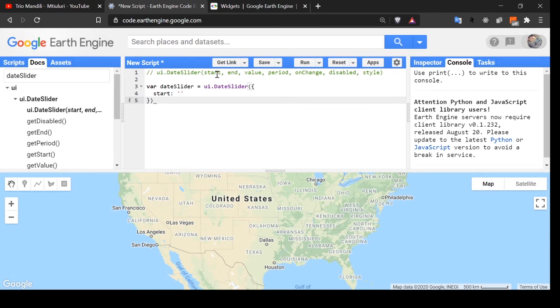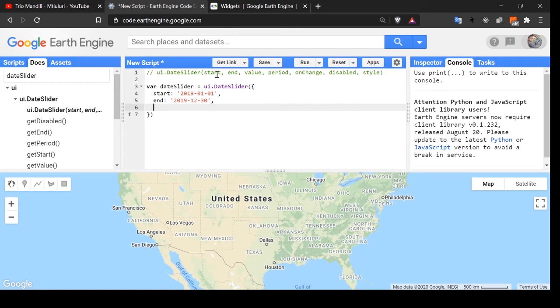2019. My num lock was turned off. 2019-01-01. Then after, the end will be the end date of the range. It will be 2019-12-30, December.